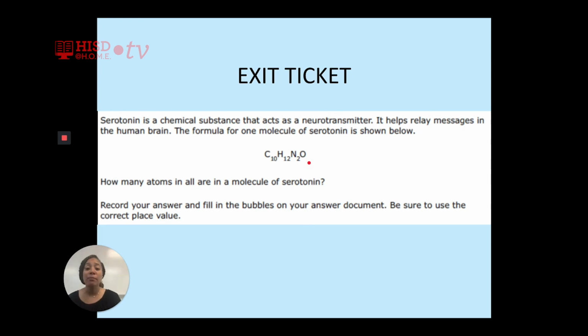So what would be our total for this compound? Ten seconds. Our total would be 25. 10 plus 12 plus 2 plus 1.